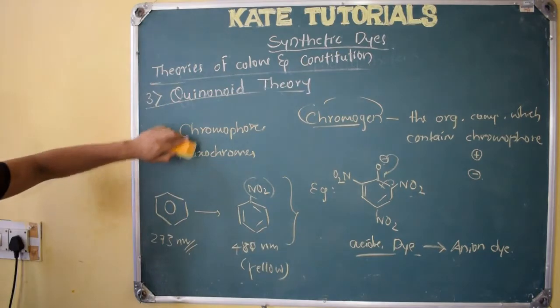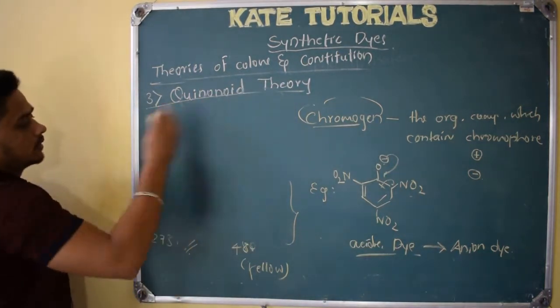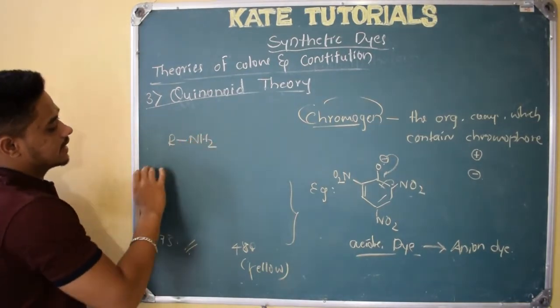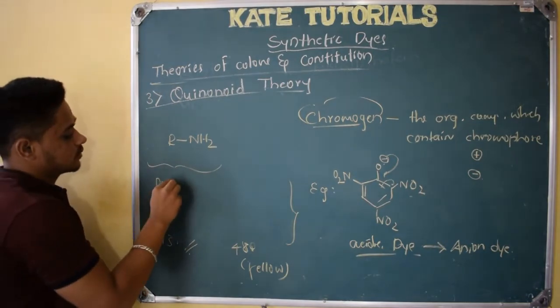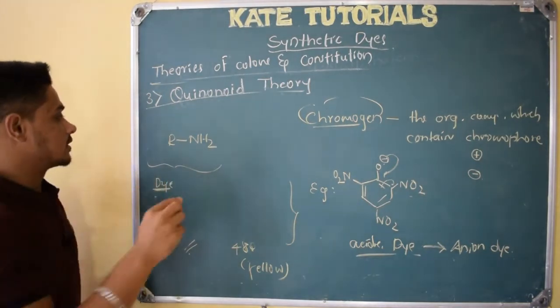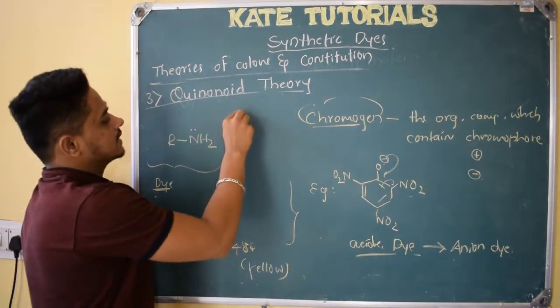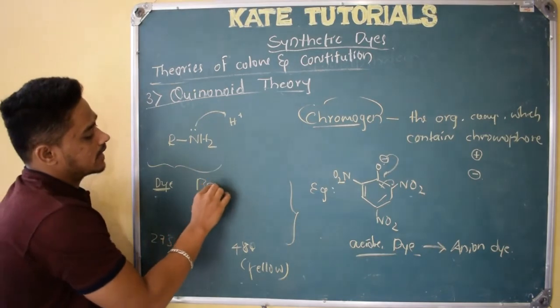Similarly, if I have a basic dye, see here. Let me give you R and NH2. Let us assume that it is a dye. It is a colored substance and it acts as a dye, satisfying the three conditions it should satisfy. To this if I add acid, I call this dye a basic dye. Why do I call it a basic dye?